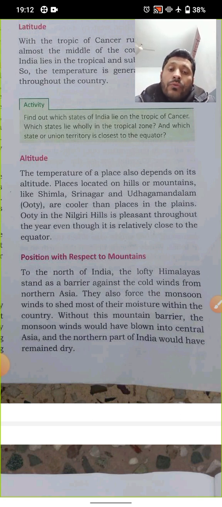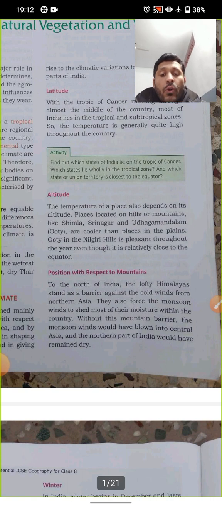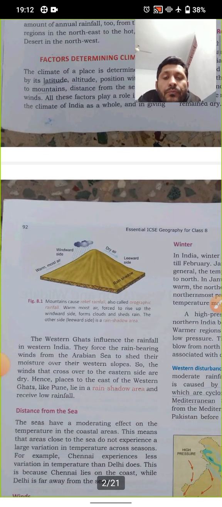So they also force monsoon winds. Monsoon winds are coming from the Arabian Sea, and this moisture is shed. That is why we have a good monsoon and good rainy season within the country. Without this mountain barrier, the monsoon winds would have been blown to Central Asia, and northern India would have remained dry. So if the Himalaya would not be there, then these issues can come.